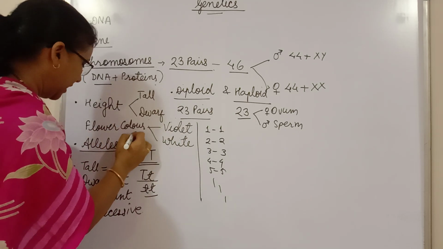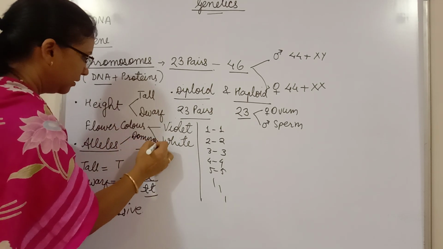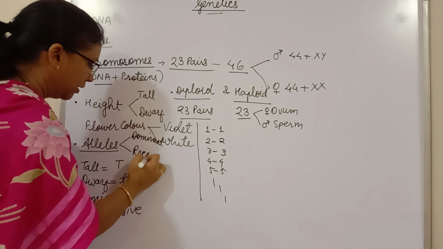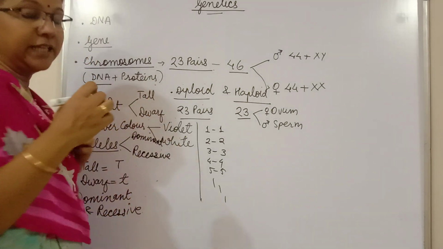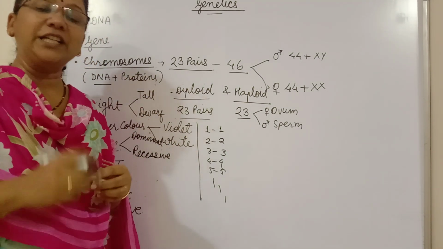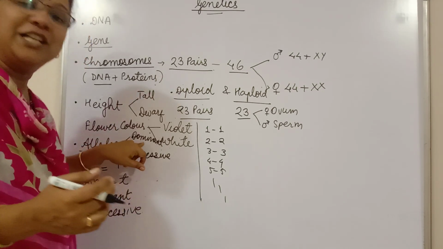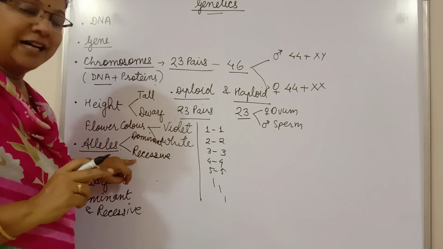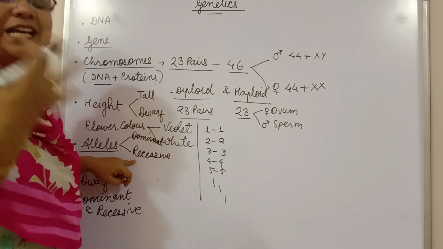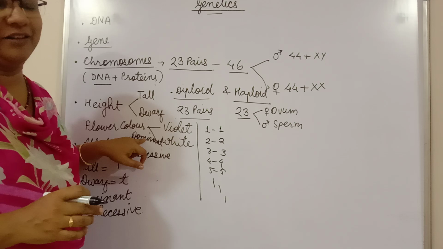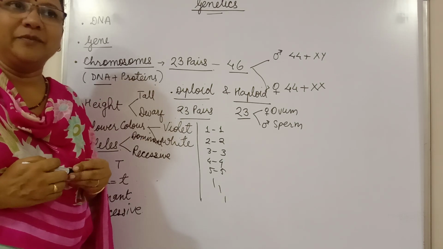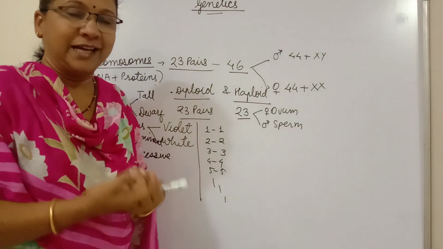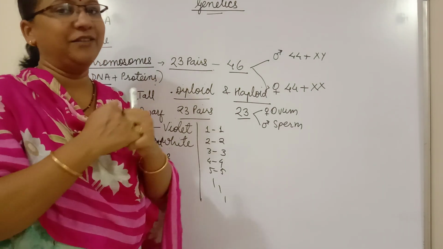So an allele may be dominant or the allele may be recessive. Then what is recessive? Recessive means that allele which cannot express itself in the presence of the dominant one. Remember, I am repeating it. The allele, the character which cannot express itself in the presence of the dominant one. But when will it express itself? When the dominant is not present, at that time the recessive allele will express itself.